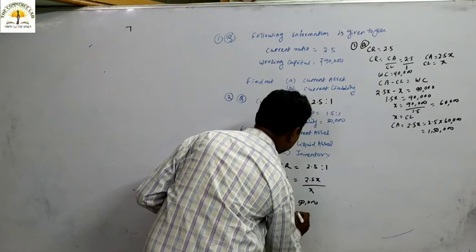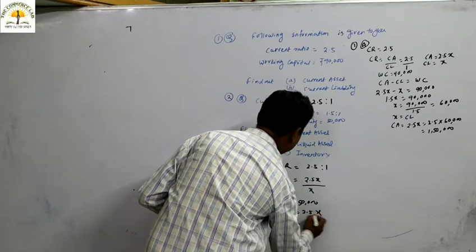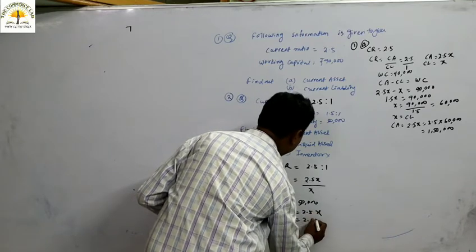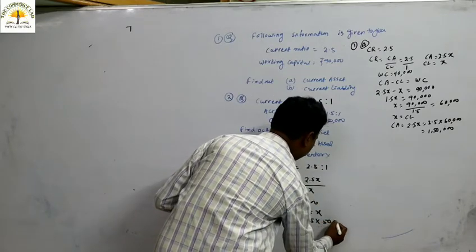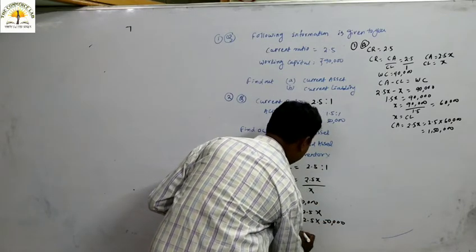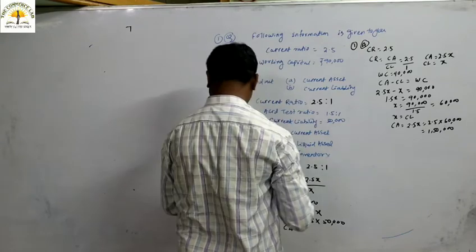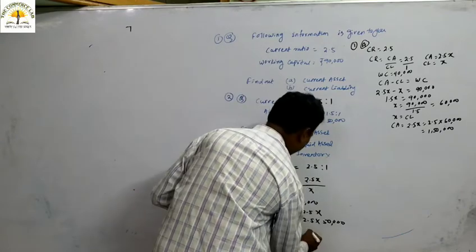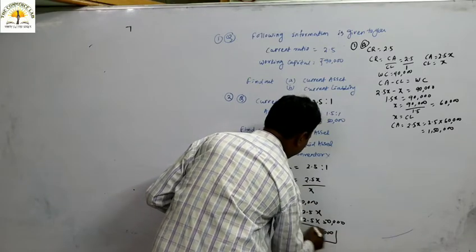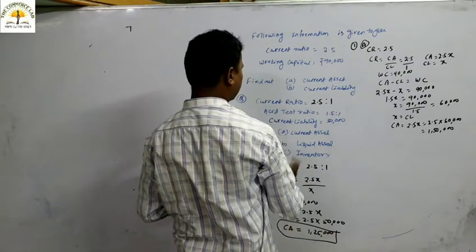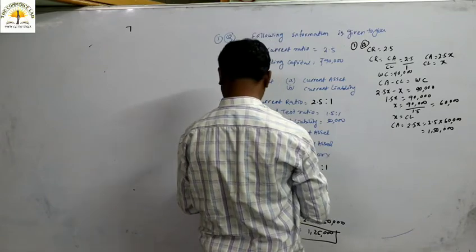Then current asset equals 2.5x, that is 2.5 into 50,000, which is 1,25,000. 1,25,000 will be your current asset. That is the first thing asked in the question.